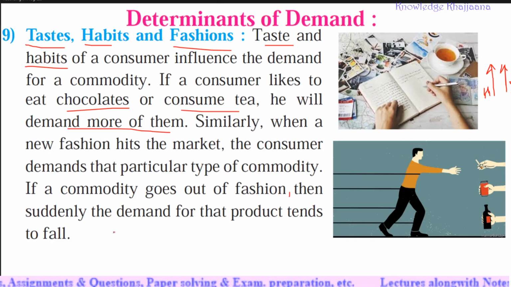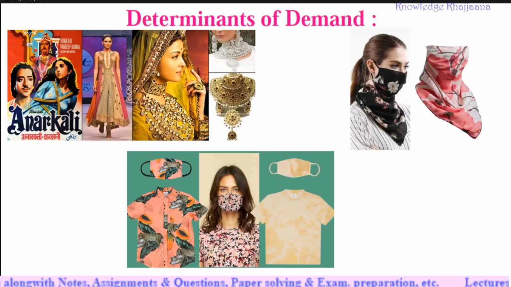Okay, more habit, more demand. Similarly, see in this example, this person has the habit of addictions, right? As he has the addiction of many bad items, consumption of many bad items, so as he has the habit, his demand for that product will increase. Though he has the less income, only because of his habit he will tend to have more demand for it. Okay, see, when new fashion hits the market, the consumer demands that particular type of commodity. Okay, if a commodity goes out of fashion, then suddenly the demand for that product tends to fall. I'll give you example of this.